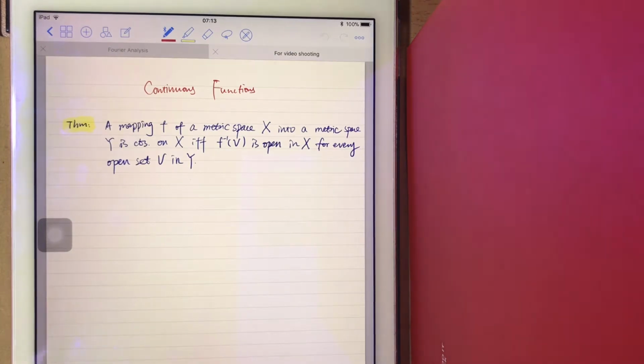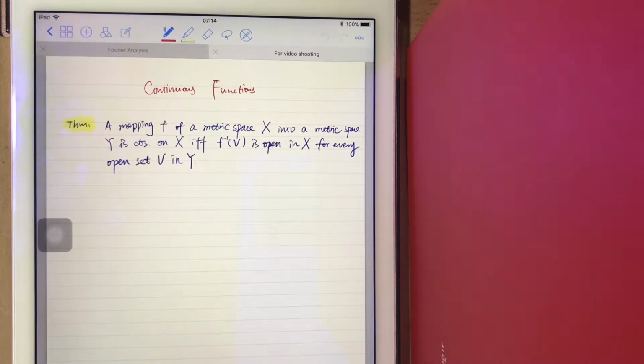Hey guys, in this video we're going to look at some theorems of continuous functions. Remember, in the last few videos I've already mentioned what a continuous function is. Simply, we verify a continuous function by verifying whether every point of the function is continuous. So we'll recall the continuity of a point in the function.